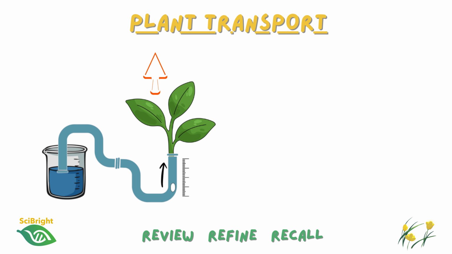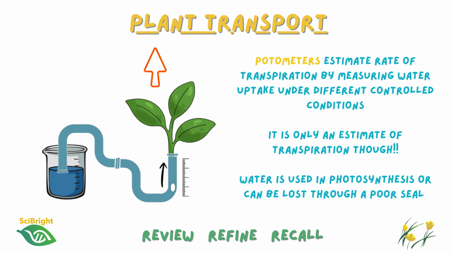You may also remember carrying out or at least learning about the potometer. This practical becomes much more important at A level because it's one of the pieces of equipment named on the apparatus and techniques list on all exam boards. A potometer is used to measure the rate of transpiration by measuring the rate of water uptake by a cut shoot. Over a short period of time, we assume that almost all of the water taken up is eventually lost through transpiration. So, water uptake provides a good estimate of transpiration rate.